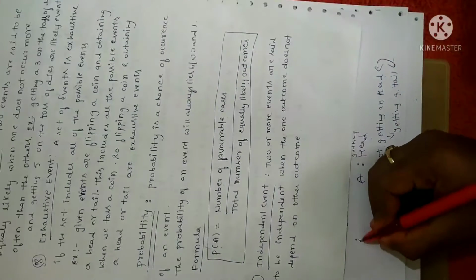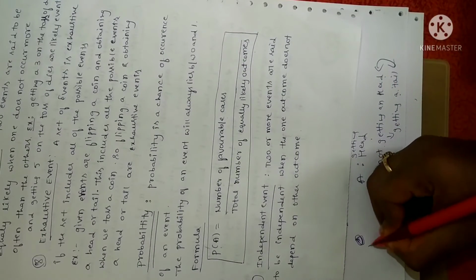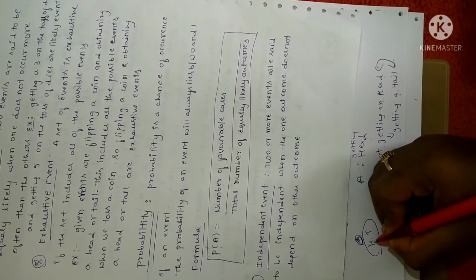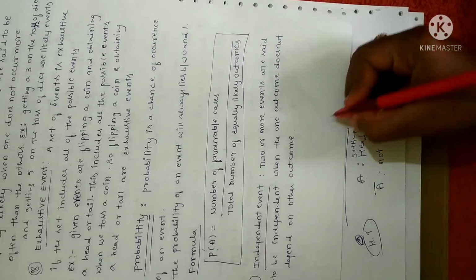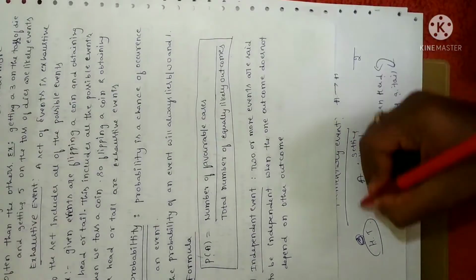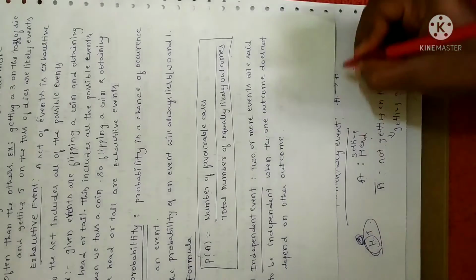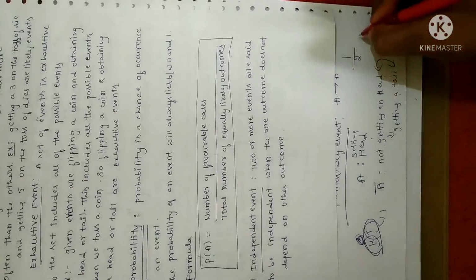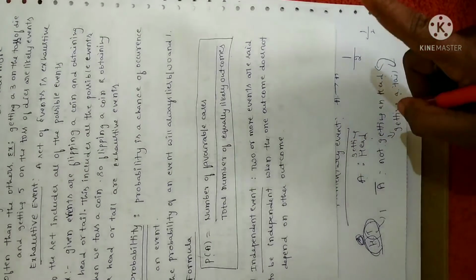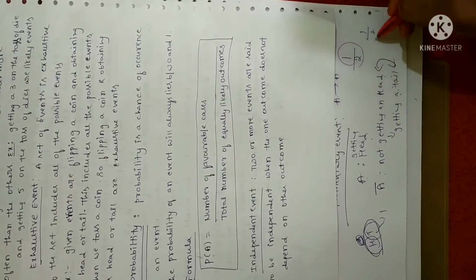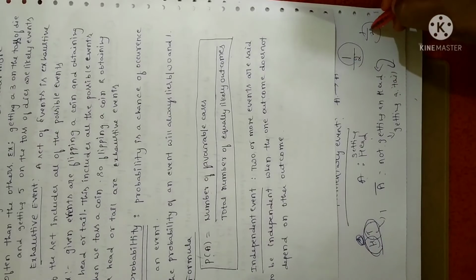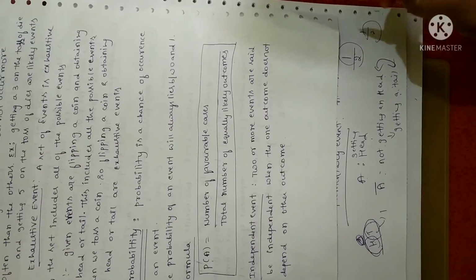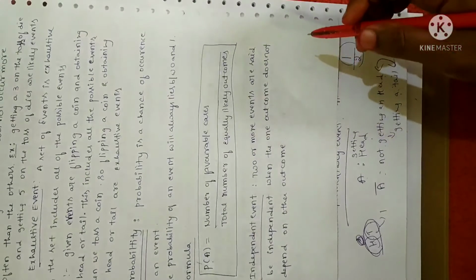For example, if you are going to toss a coin, total number of possibilities is 2. Either you should get head or you should get tail. So total number of possibilities is 2. So probability of getting head is only 1, right? So 1 divided by 2. Probability of getting tail is 1 time. So 1 divided by 2. When you toss a coin, 1 time. So this is the probability. Since they are equal, we can say it is exhaustive event, fine, or equally likely event. So that is the concept of probability.